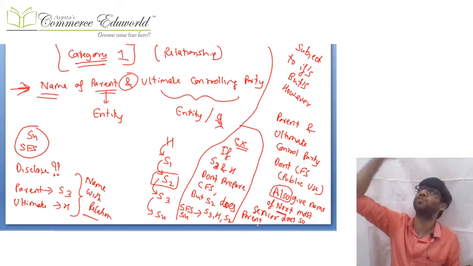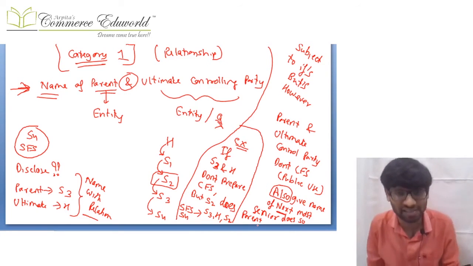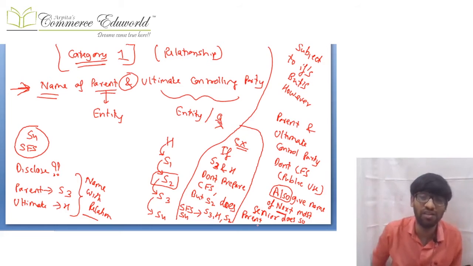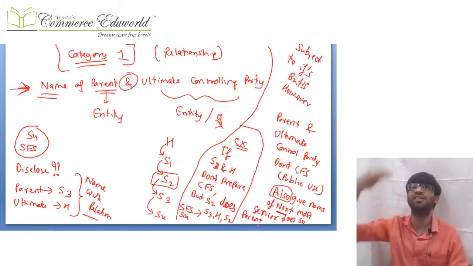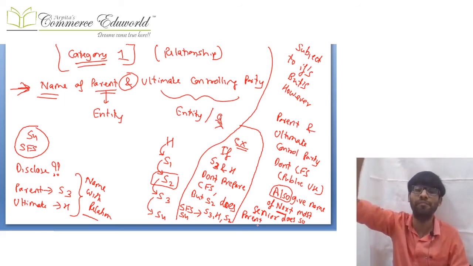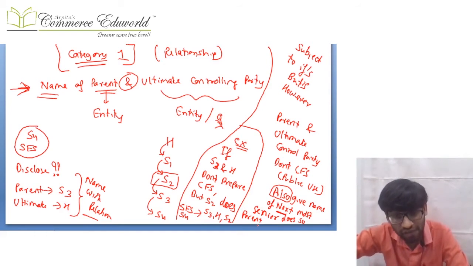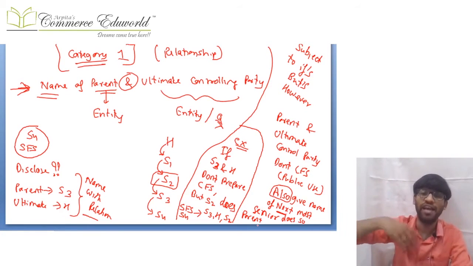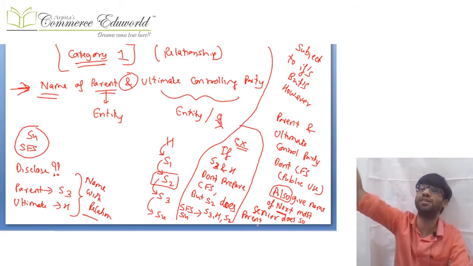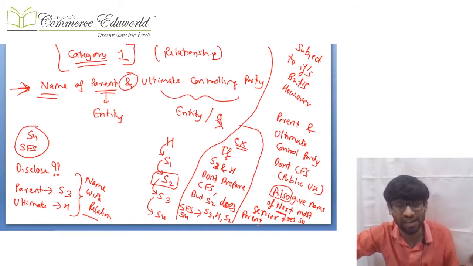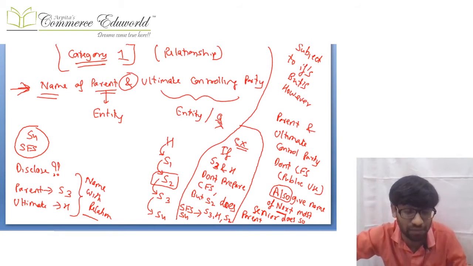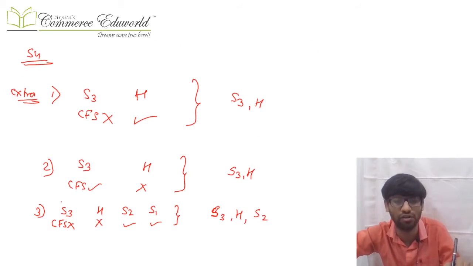Let us say the next most senior parent is S2 and he makes CFS which is available for public use. In that case, S4 will also give the name of S2 as the next most senior parent which makes CFS. If S1 and S2 both make CFS, still for S4 the next most senior parent which makes CFS will be S2 only, provided H and S3 do not make the CFS.